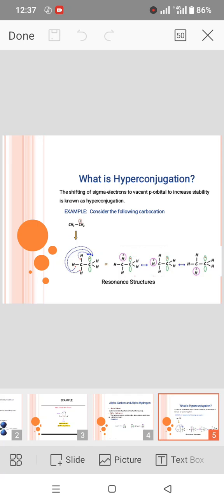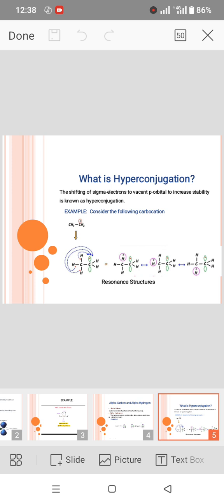After learning about these important terms, it becomes easy to understand the concept of hyperconjugation. So how do we define hyperconjugation? Hyperconjugation is the shifting of sigma electrons to an adjacent vacant or partially filled p orbital in order to increase the stability of a molecule. Let's consider an example of a carbocation.